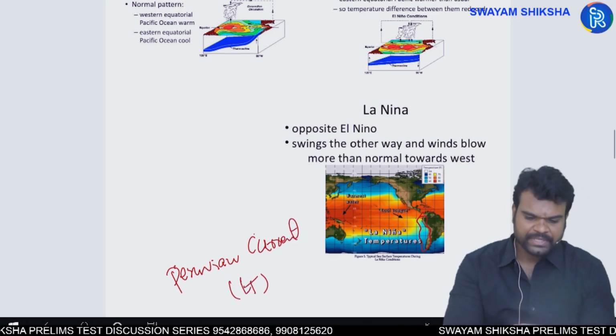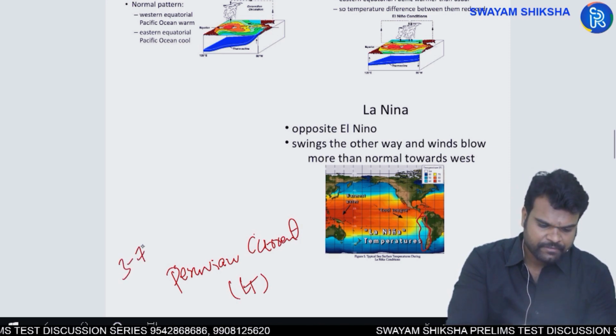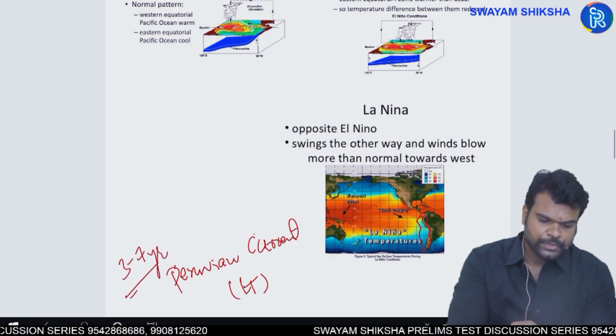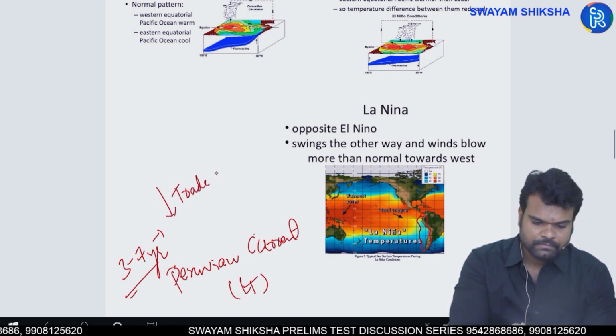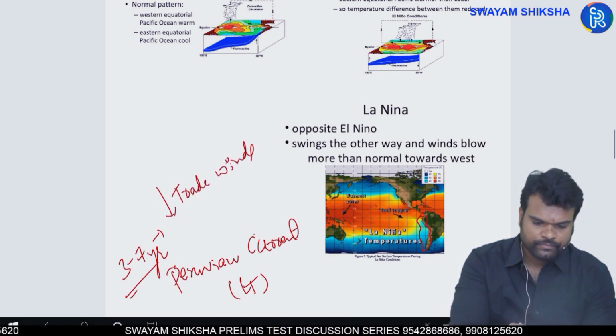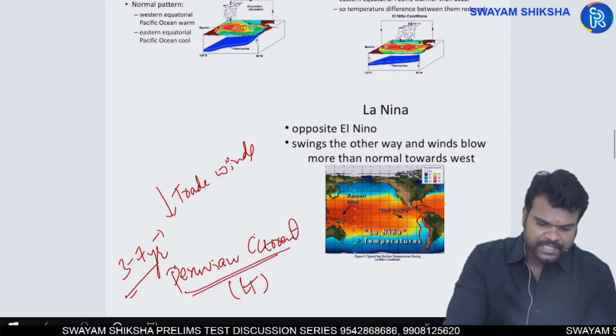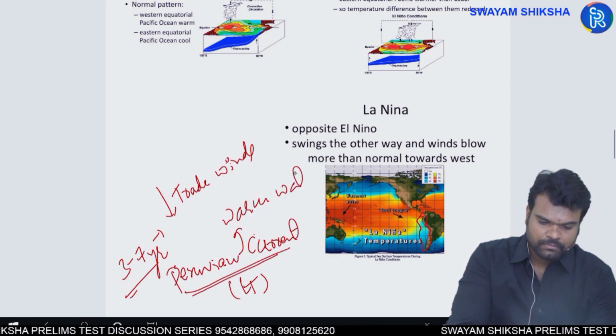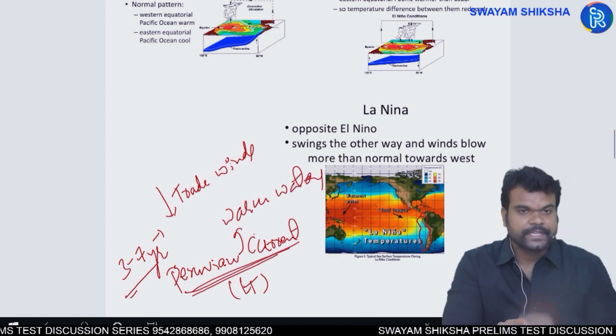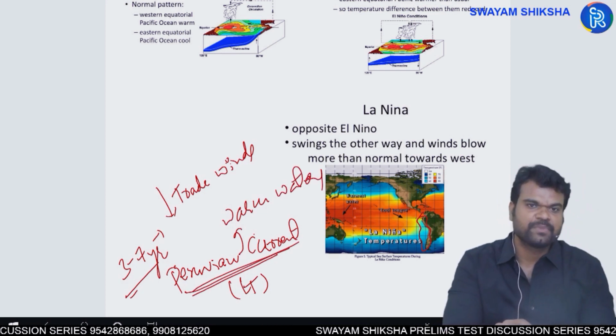So what happens for every 3 to 7 years, due to the weakening of trade winds, this cold Peruvian current is replaced by warm waters. Regular cold Peruvian current is being replaced by warm waters.